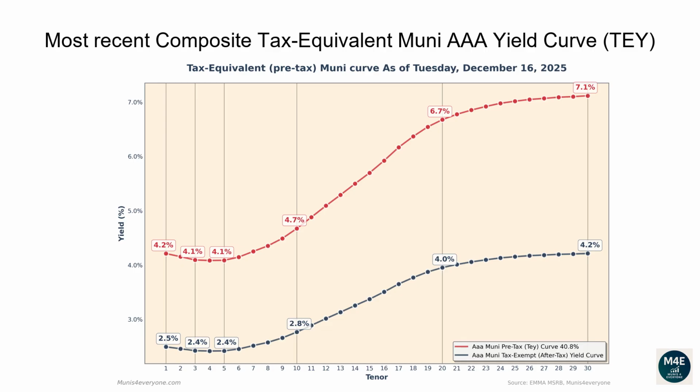The two-year tax-equivalent yield is 4.15%. The 5-year tax-equivalent yield is 4.09%. The 10-year tax-equivalent yield is 4.67%. The 20-year tax-equivalent yield is 6.68%. The 30-year tax-equivalent yield is 7.12%.